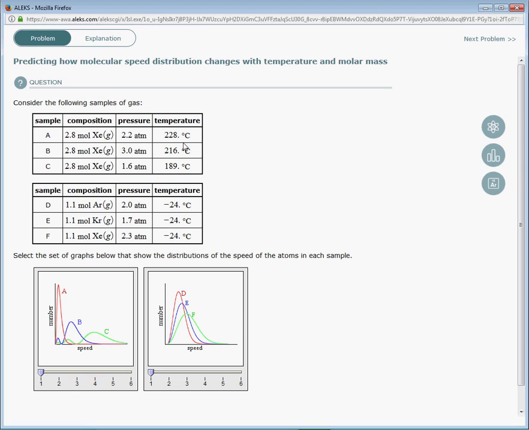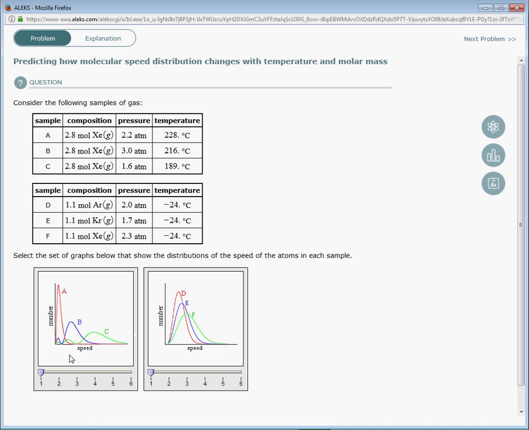In this question, we're asked to determine the molecular speed distributions based on temperature and molar mass. So in the first sample, the first box that we're going to choose, we have 3 samples of xenon. And because they're all xenon, all that matters here is the temperature. So A is moving the fastest on average, followed by B, followed by C, because A is at the highest temperature and C is at the lowest temperature.